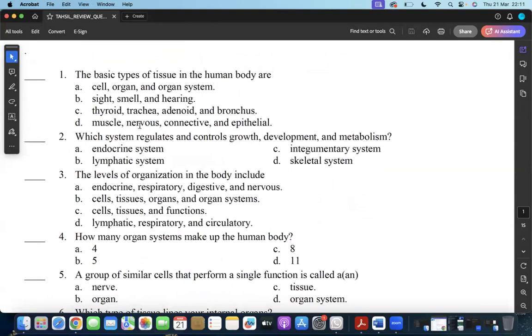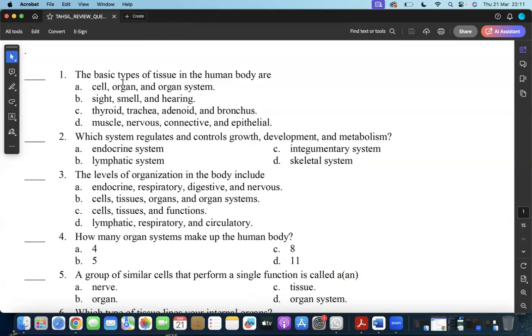The first question says, the basic types of tissue in the human body are: cells, organ, and organ system; sight, smell, and hearing; thyroid, trachea, adenoid, and bronchus; muscle, nervous, connective, and epithelial. If you take a look at these questions, it says the basic tissues. The first thing is, what is a tissue?